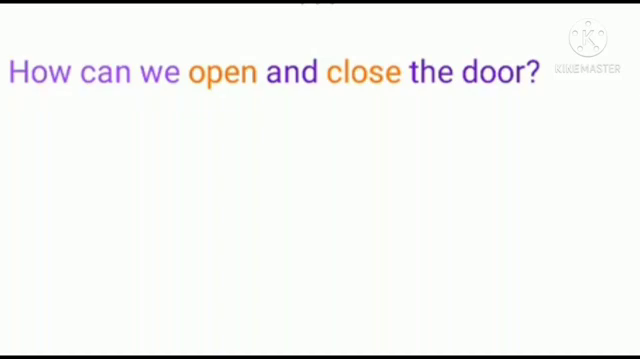Hi, second class. Before starting the topic, I'm asking you one question. How can we open and close the door, children? In your room, you have one door. Yes or no, children? Go near the door. Did you go?